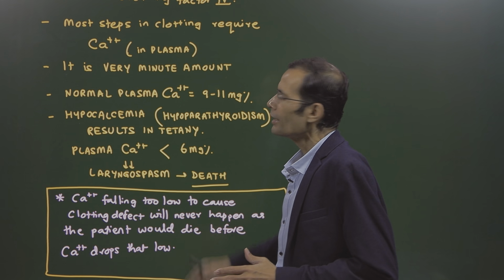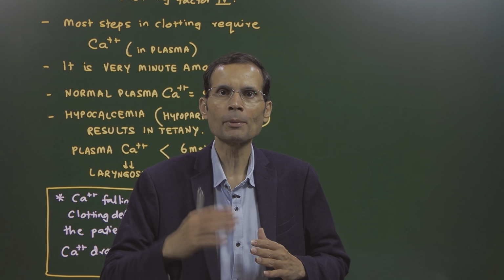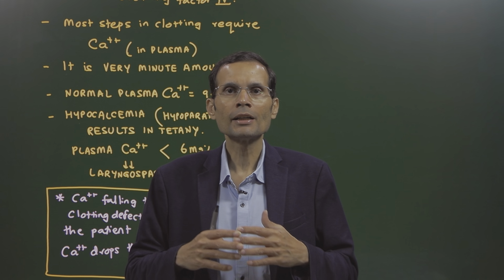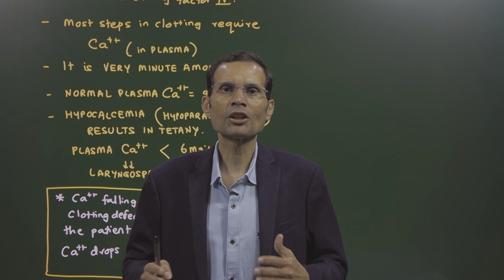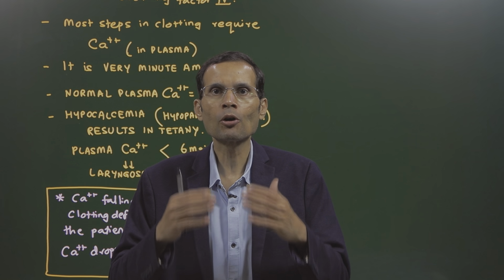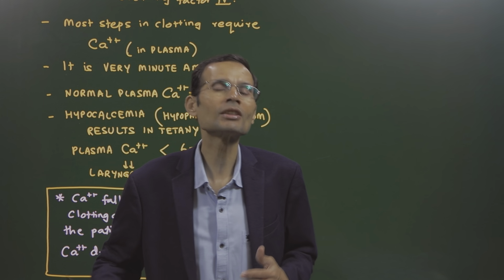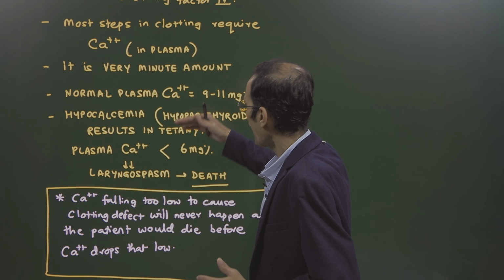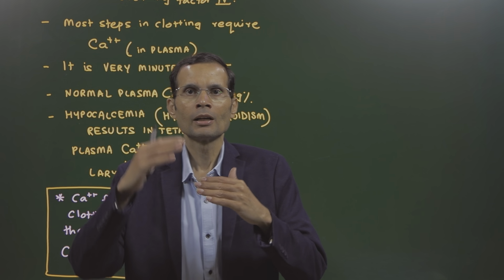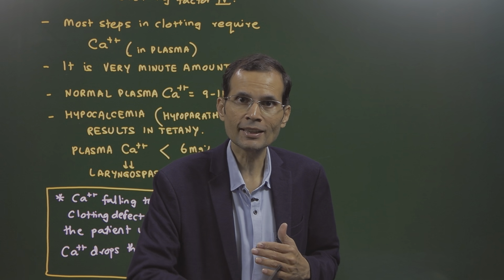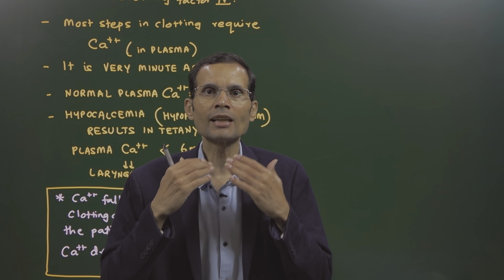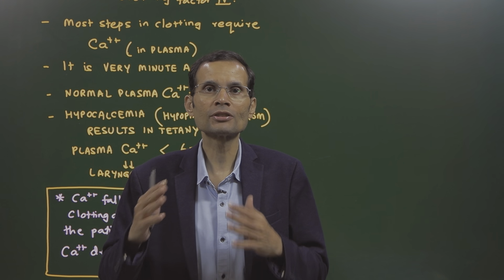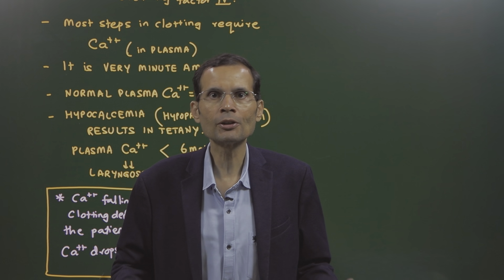All right. And hypocalcemia, that is a fall in the plasma calcium as results from hypoparathyroidism, will lead to tetany, manifestations of tetany, whereby you see involuntary spasms of the muscles, apart from other symptoms like carpopedal spasm, etc. So, involuntary spasms of the muscles. And as the plasma calcium levels fall, 8, 7, when they go below 6 milligrams %, it results in laryngospasm and it will lead to death of the patient. Yes, below 6 milligrams % and the death will occur.